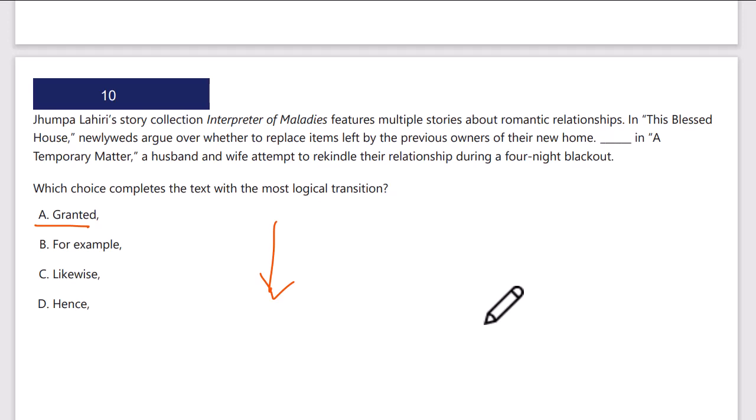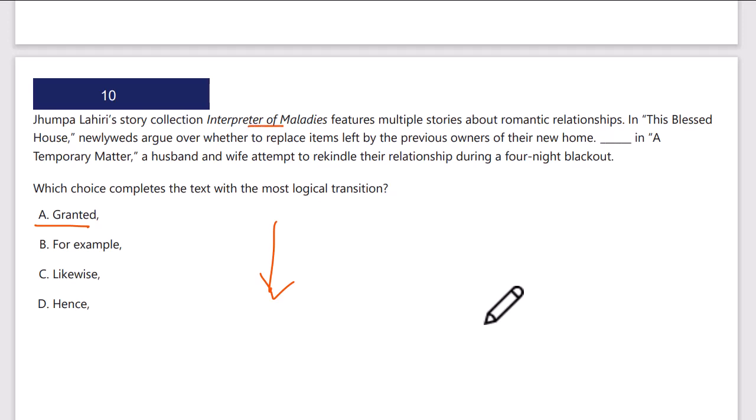So Jhumpa Lahiri's story collection, Interpreter of Maladies, features multiple stories about romantic relationships. In This Blessed House, newlyweds argue over whether to replace items left by the previous owners of their new home. In A Temporary Matter, a husband and wife attempt to rekindle their relationship during a four-night blackout.